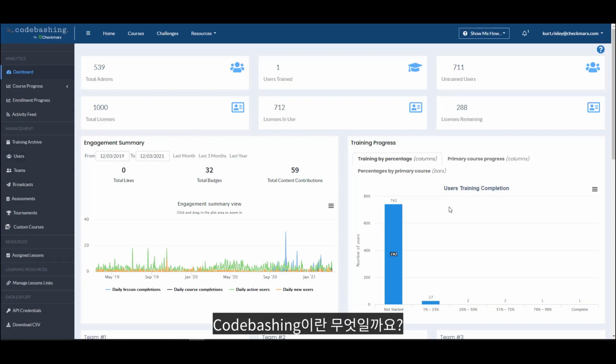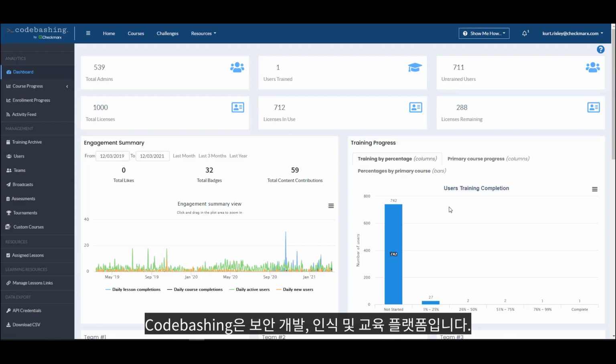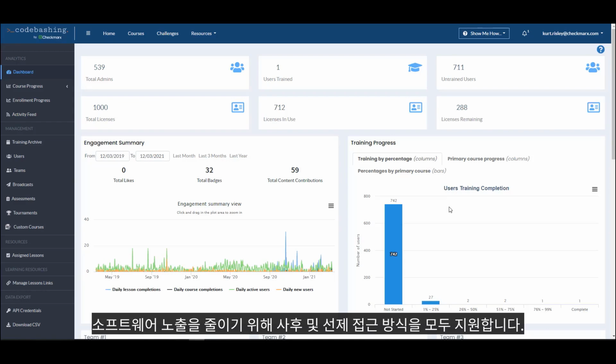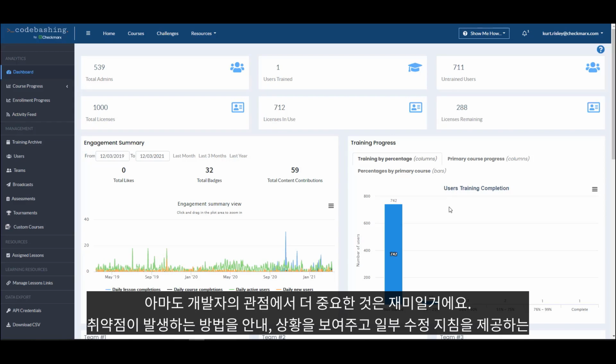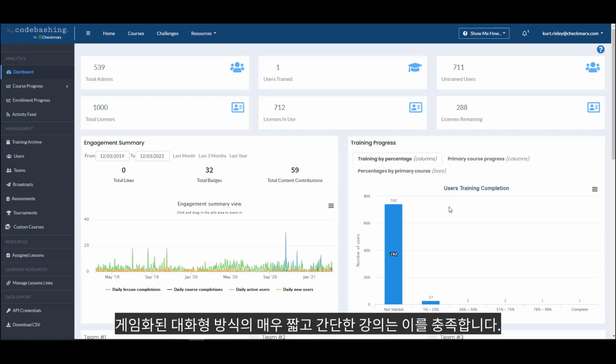So what is Codebashing? Codebashing is a secure development, awareness, and training platform. It supports both a reactive and preemptive approach to reduce your software exposure. Probably more importantly, from a developer point of view, it's fun. It's a gamified, interactive way, with very short, bite-sized lessons that walk you through how a vulnerability occurs, demonstrate the situation, and even provide some remediation guidance.